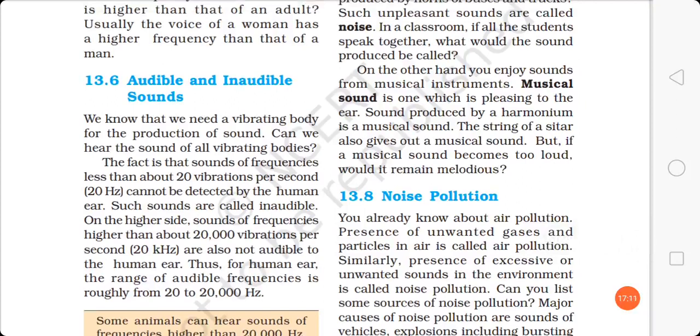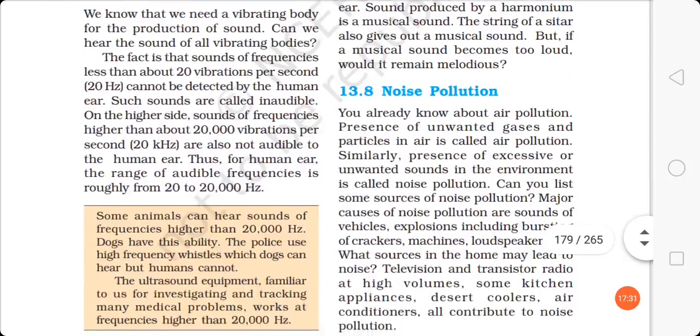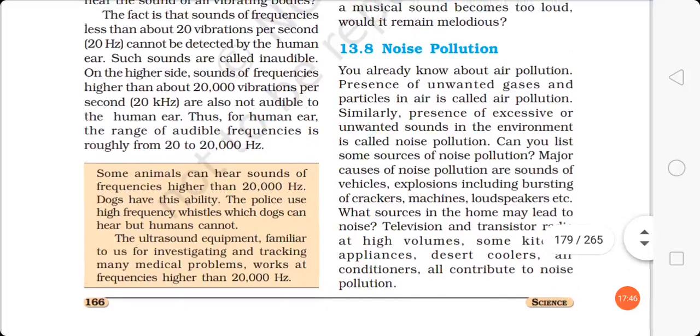Sounds which have frequency less than 20 hertz are infrasonic sound, which is not heard by the human ear. Humans can hear sound between 20 hertz to 20 kilohertz, or say 20,000 hertz. Okay, so that is audible frequency sound which can be heard by the human ear. And sound which has frequency greater than 20 kilohertz is ultrasonic sound, which is also not heard by the human ear. Okay, so dogs can listen to that sound.